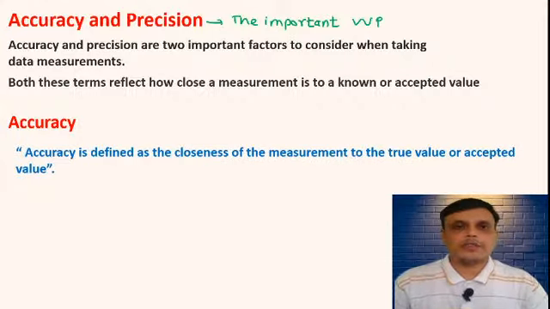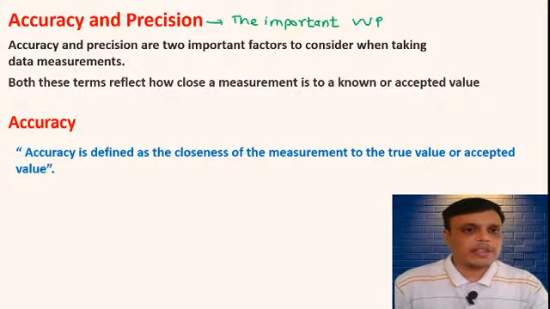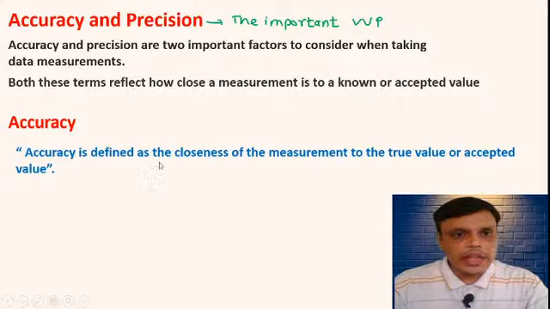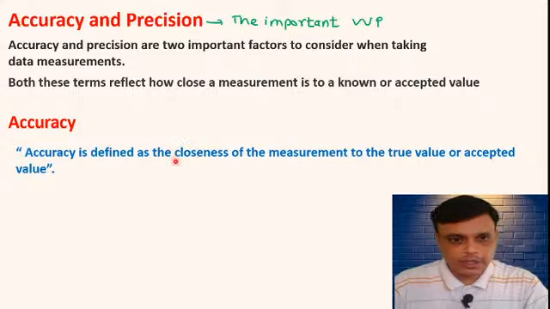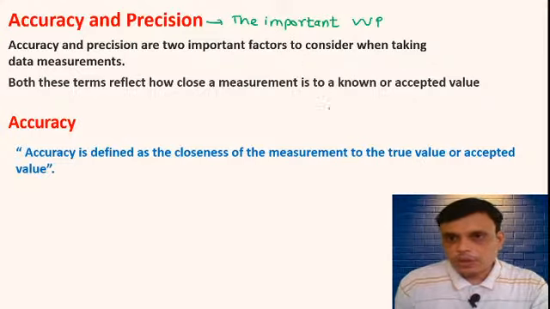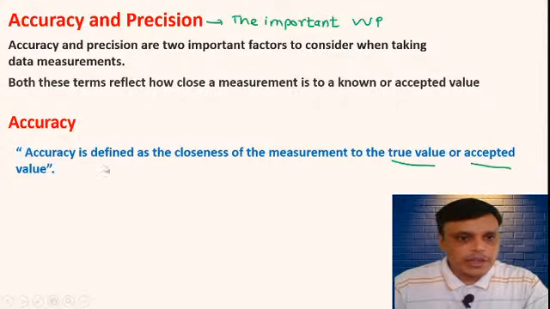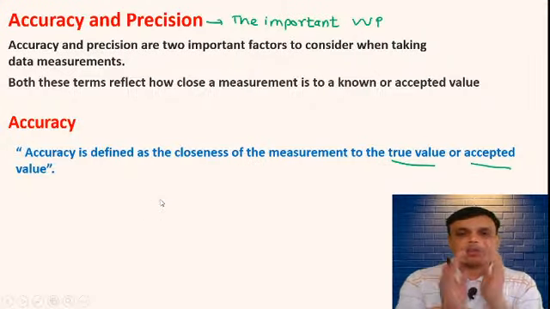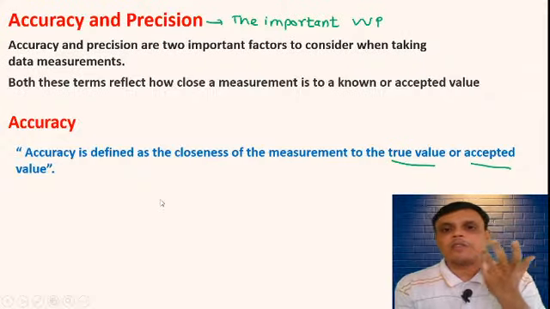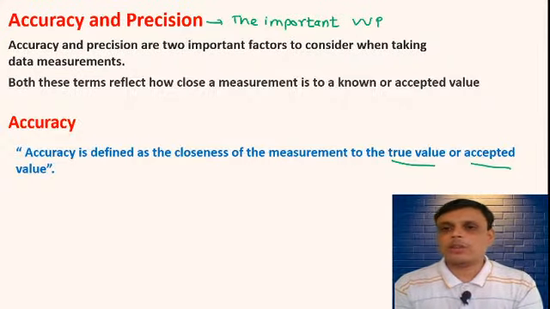So, the definition of accuracy. If you have a notebook and pen, you can write down the definition of accuracy. Accuracy is defined as closeness of the measurements to the true value or accepted value. So accuracy is nothing but the degree of closeness of your results to the true value or accepted value.